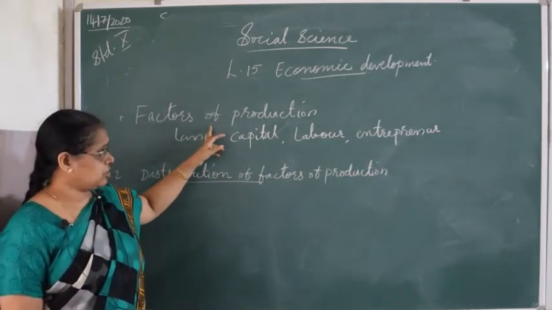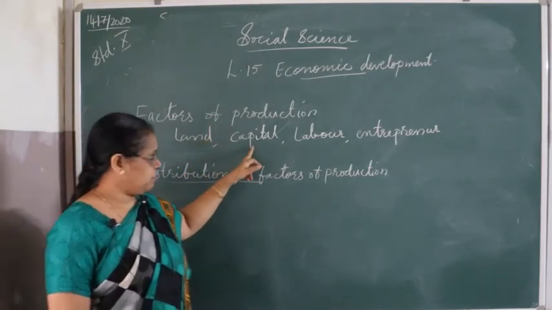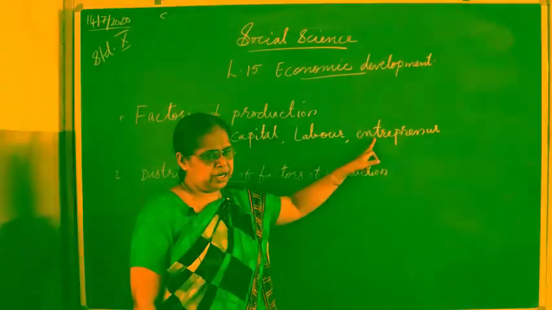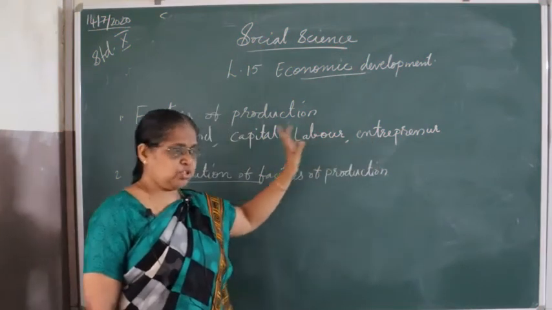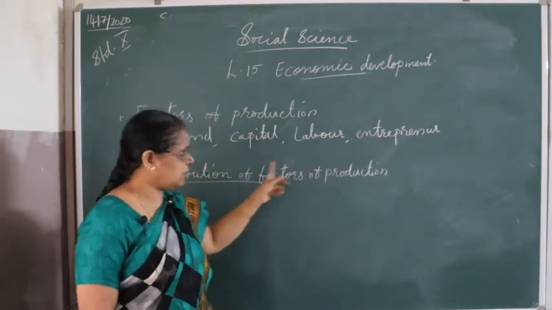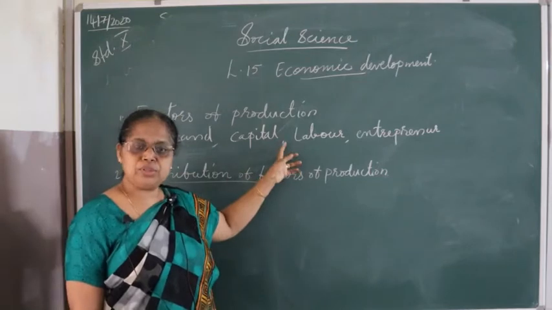So which are the factors of production? Land, capital, labor, entrepreneur or entrepreneurship. If these four factors are there, only then can we produce anything.